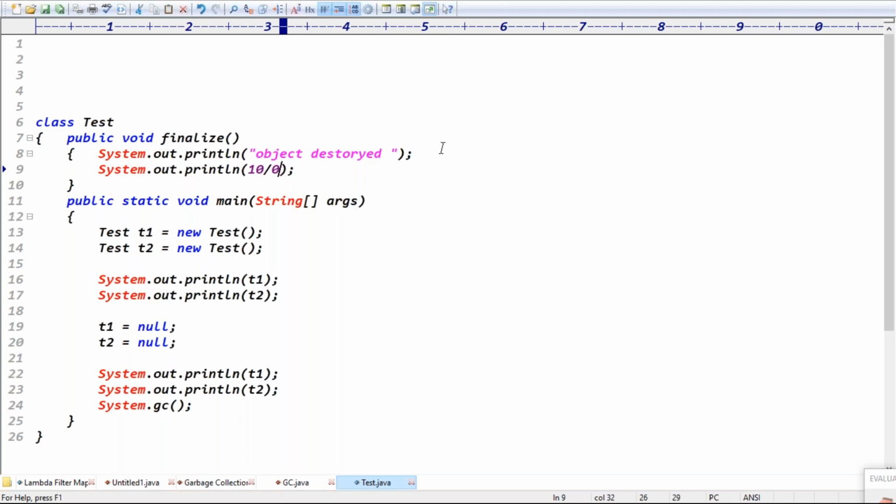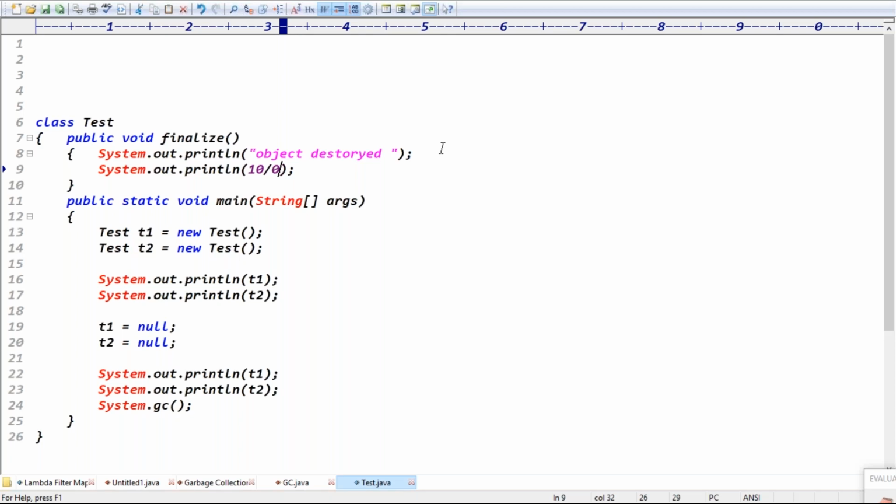Before destroying the object, the finalize method got executed, but in the finalize method you got an exception. Now is the object destroyed or not destroyed? That's the question.